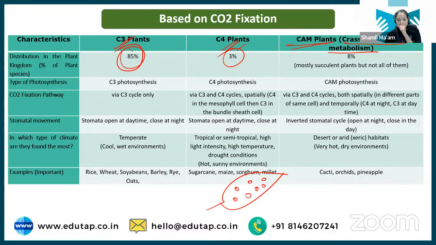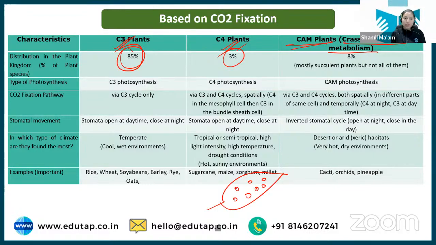These plants trap all carbon dioxide during the night time and store it, and they convert it into glucose during the daytime, while the reverse happens in C3 and C4 plants. So that is the difference between C3, C4 and CAM plants.